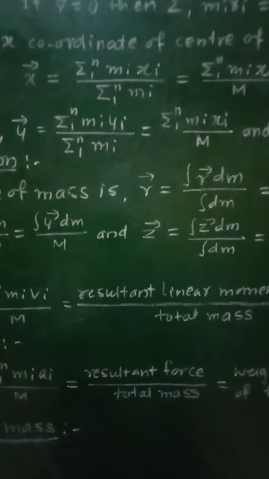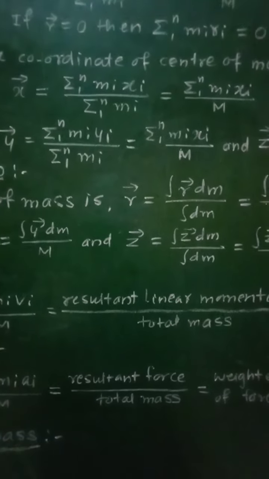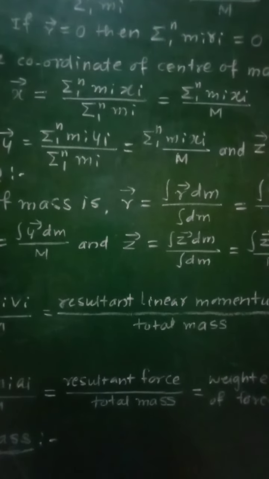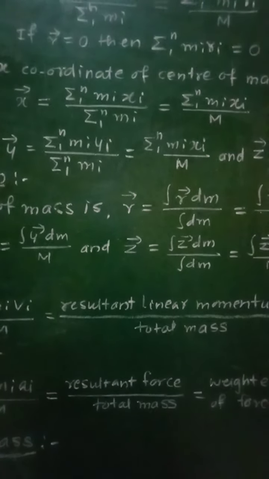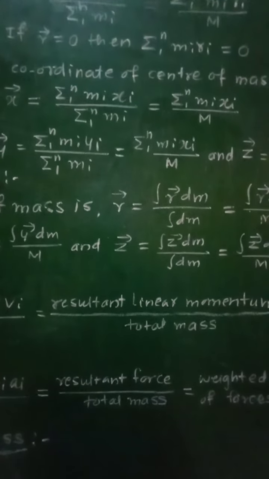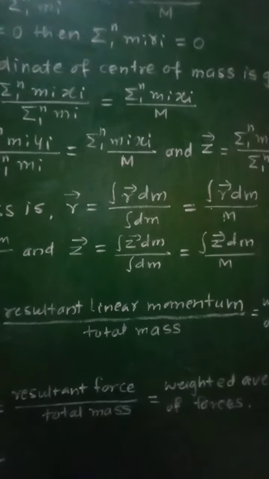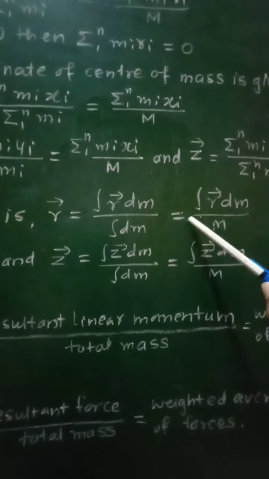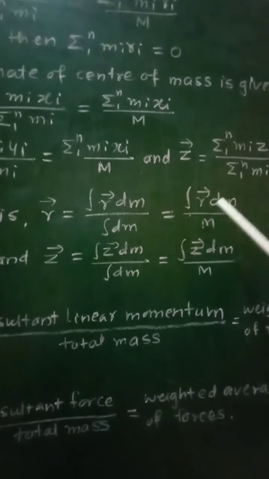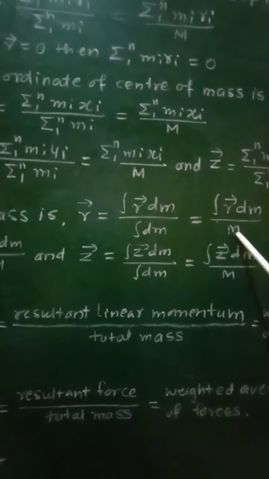Because in this case there is continuous distribution of mass, that body will be divided into a large number of small mass elements, and we have considered here a small element dm of the mass of that body. Then further it will be written as integration r dm upon M, that is the total mass of that body.